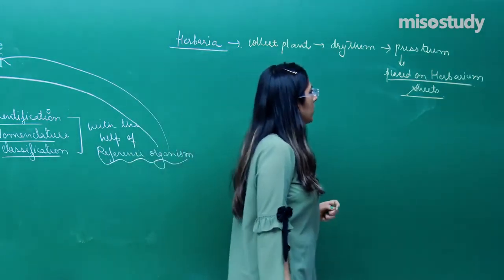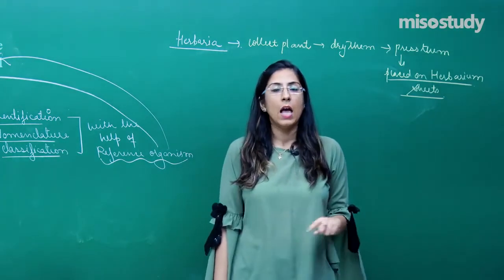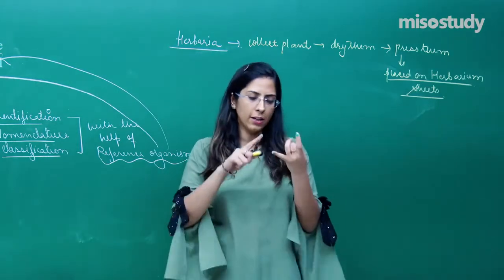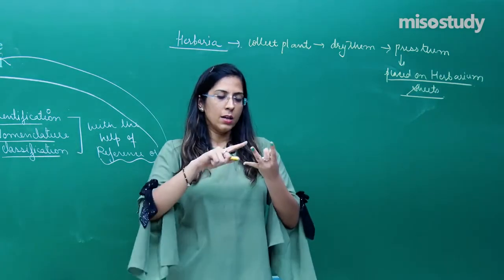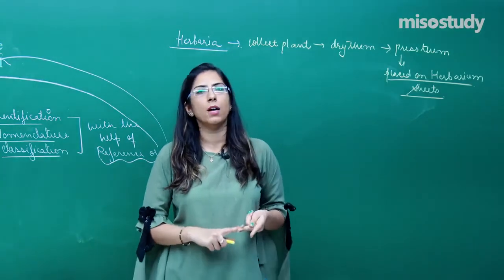As they are placed on these herbarium sheets, not only are the plants present there, but along with them is the information regarding the date of collection, the place of collection, and the classification up to order, up to family.